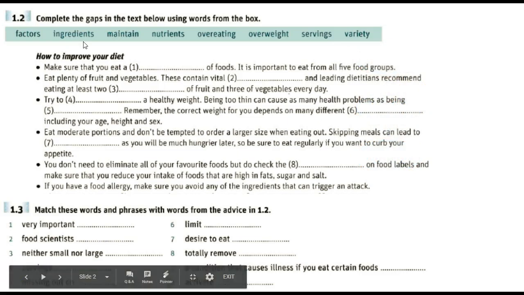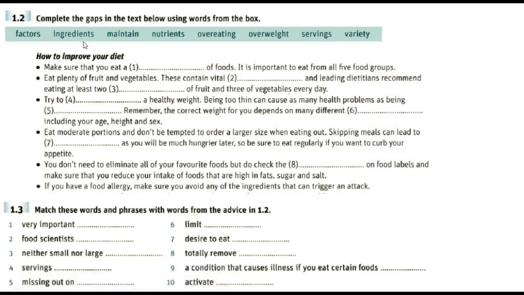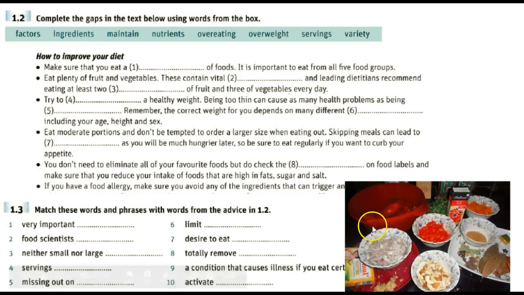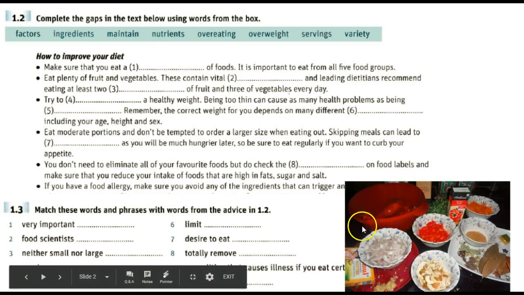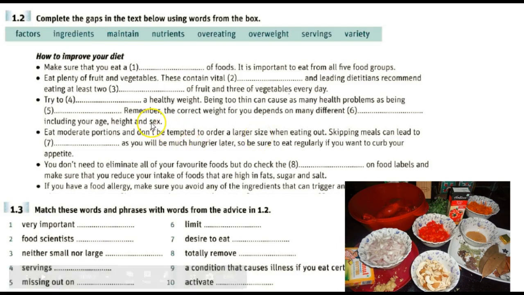Moving on to the word ingredients, and I'm sure you guys know the meaning of the word ingredients, especially if you look at this picture. Do I need to explain more? If you need to make something, especially in food, which is a diet, our lesson today, you will know the meaning of the word ingredients. You probably try to cook something. But yeah, ingredients are the components that you need to make a certain dish.